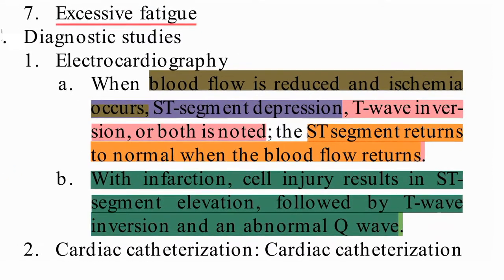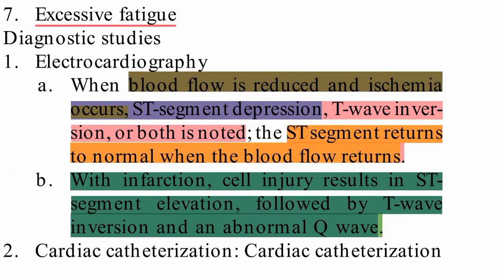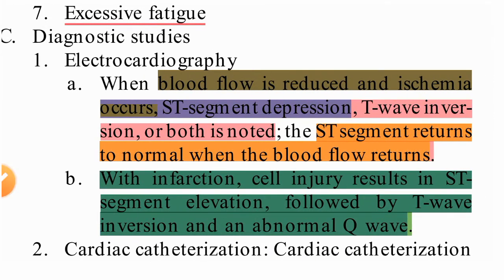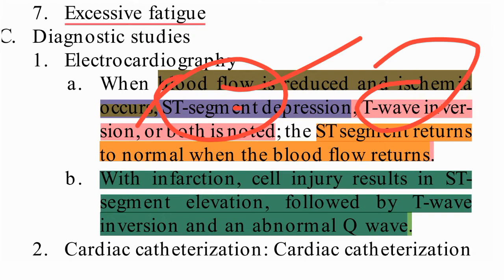So diagnostic studies. What are the diagnostic studies we can do? We can do a simple ECG. What will you see in the ECG? Blood flow is reduced and ischemia occurs. Okay, blood flow is reduced and ischemia occurs. So what will be there? ST segment depression and T wave inversion, both are noted.